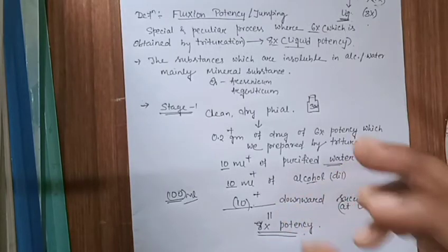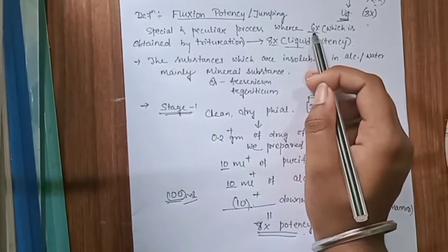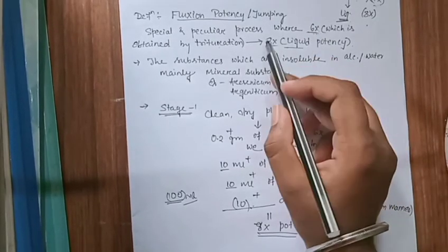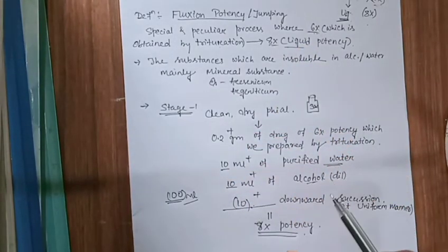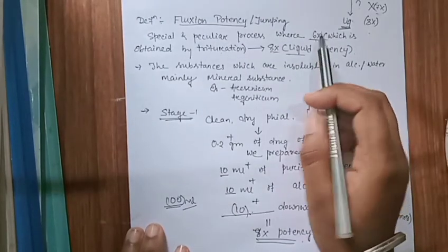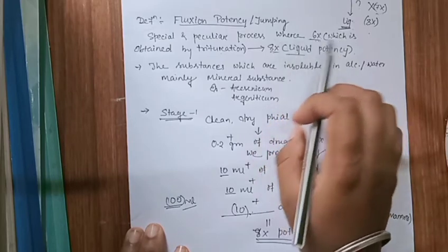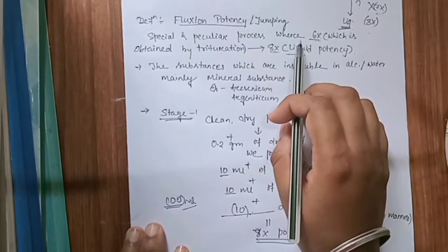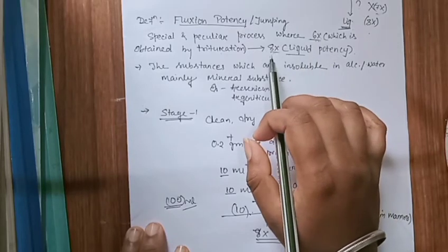So the 6x potency is the only potency of the trituration that can be converted into liquid potency. We cannot make any other potency, because any potency lower than 6x is insoluble in water or alcohol, so we do not take lower or above it. We also make the potency, but we escape the mother potency.